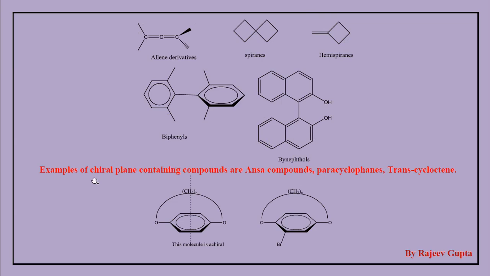Now we see examples of chiral plane. Chiral plane is present in ansa compounds, paracyclophanes, and trans-cyclooctene. These three are the best examples of chiral plane: ansa compounds, paracyclophanes and trans-cyclooctene. Here these skeletons are shown which are ansa compounds.